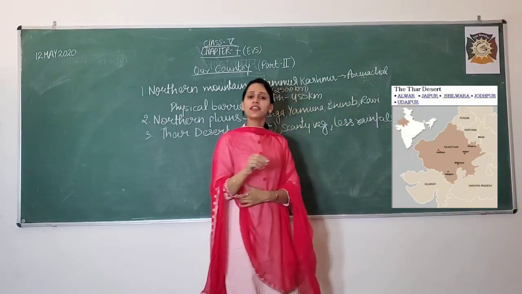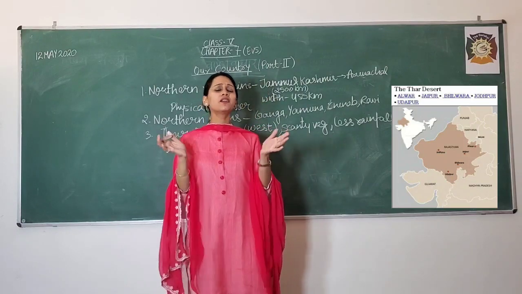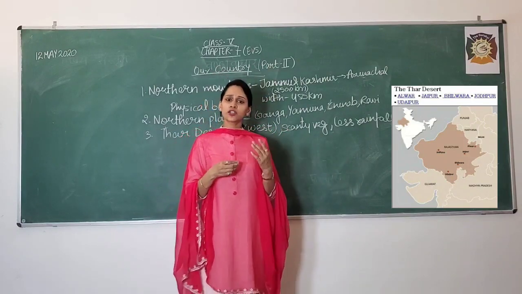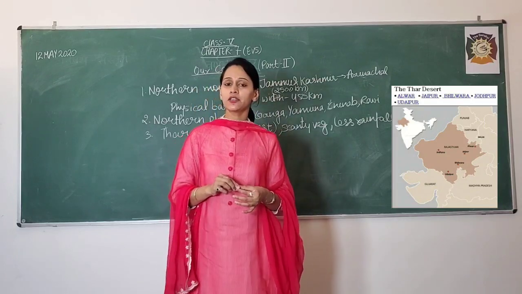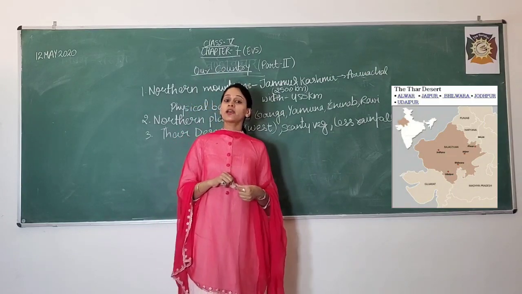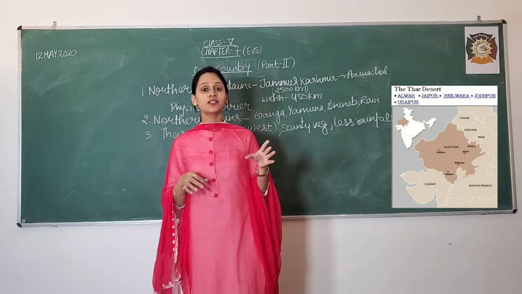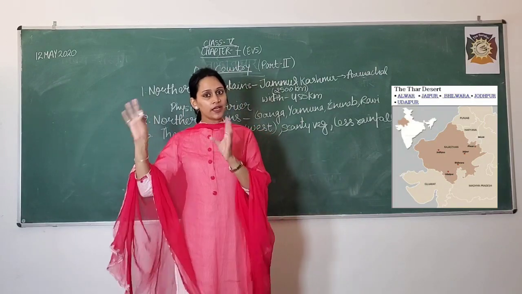It receives very little rainfall, that is why the vegetation here is very sparse. So the resources are not very much there, and the people need to cope with the climatic conditions. But it is known as the Great Indian Desert, the Thar Desert. Okay, it is present in the west of India.